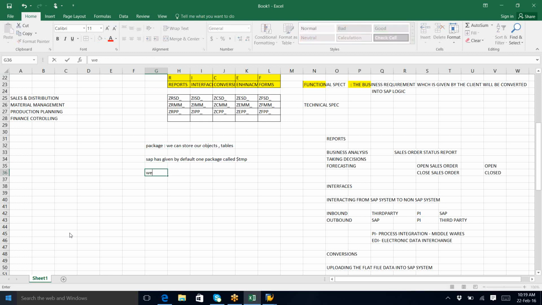Yes, we can create the program in $TMP and we can execute the program in development. Try to understand this point, it is important. We can execute the program in development and we can see the output. But we cannot move it to quality. Why?